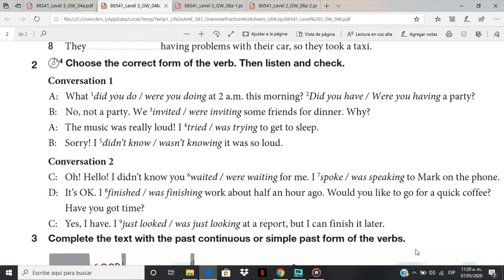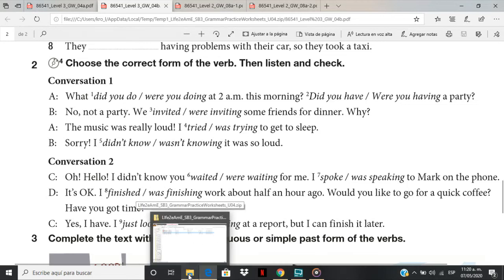Okay, now I will play the audio and try to follow the conversations. The first time, try to listen, close your eyes and just listen to the conversations, or I will just cover part of the text with the player, yes? In the second time, just try to follow the conversation and then try to choose your answer.